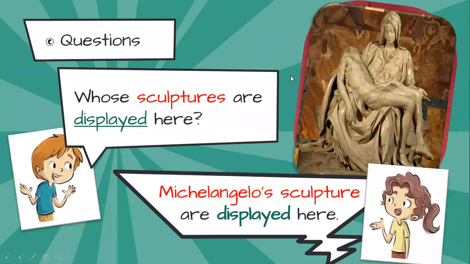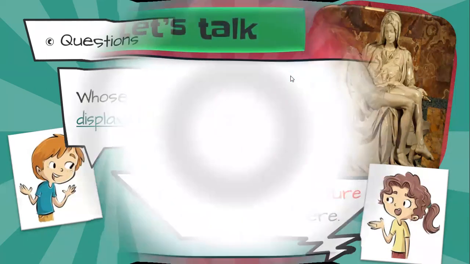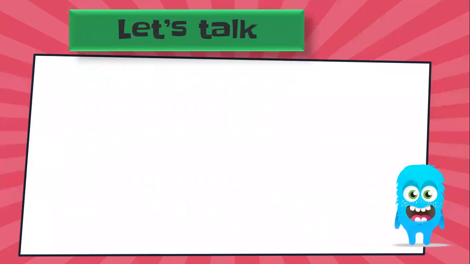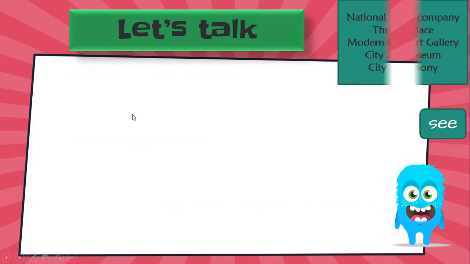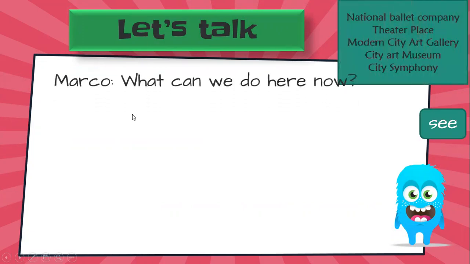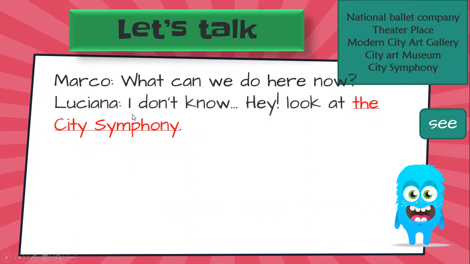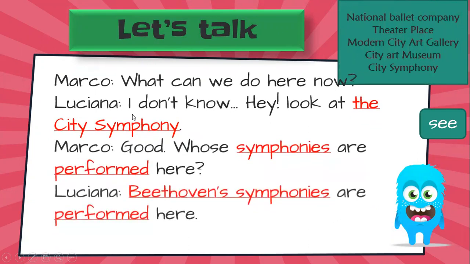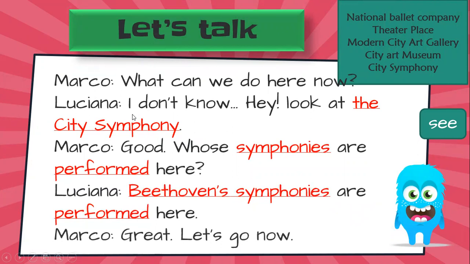Well, let's see another example. Here we have a little conversation. It says, let's talk. This conversation is between Marco and Luciana. What can we do here now? I don't know. Hey, look at the City Symphony.